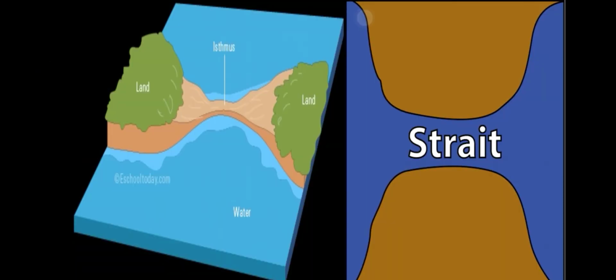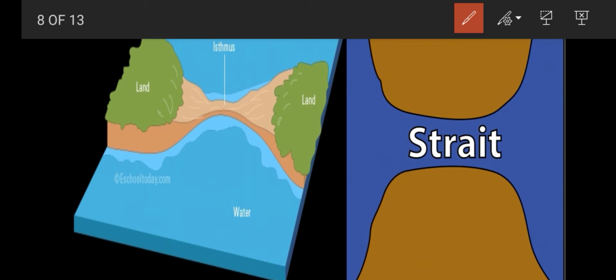Listen here, I said that North America and South America are connected by an isthmus. What is meant by isthmus? Two large land masses connected by a narrow strip of land is called an isthmus. If they are connected by a narrow water passage, that is called a strait. So what is the difference between isthmus and strait? If 2 land masses are connected by narrow land, it is an isthmus. If connected by narrow water, it is a strait.